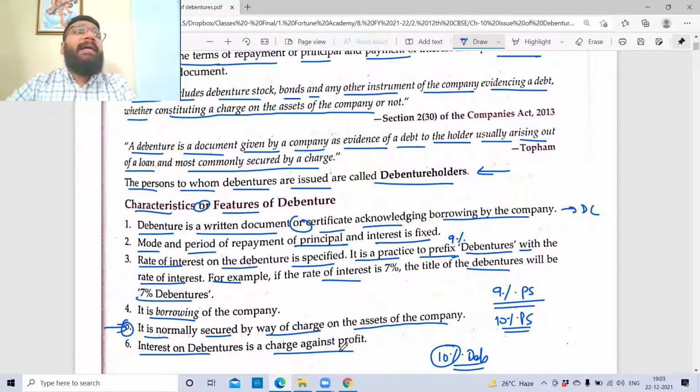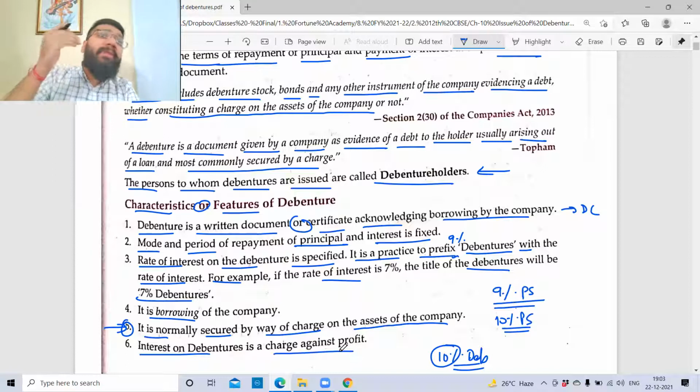So when do we call something a charge against profit? Whether you have profit, whether you are in loss, whether you have sufficient profit or whether you don't have sufficient profit, you will not look into all that. If you want to record something as expenditure, you will record it. When you record some expenditure irrespective of whether we have profit or not, that is called a charge against profit. I will put that expense against the profit. Whereas appropriation of profit means what? I'll record something as expenditure only if I have sufficient profit, or to the extent of the profit. We've studied this very clearly in the fundamentals of partnership.